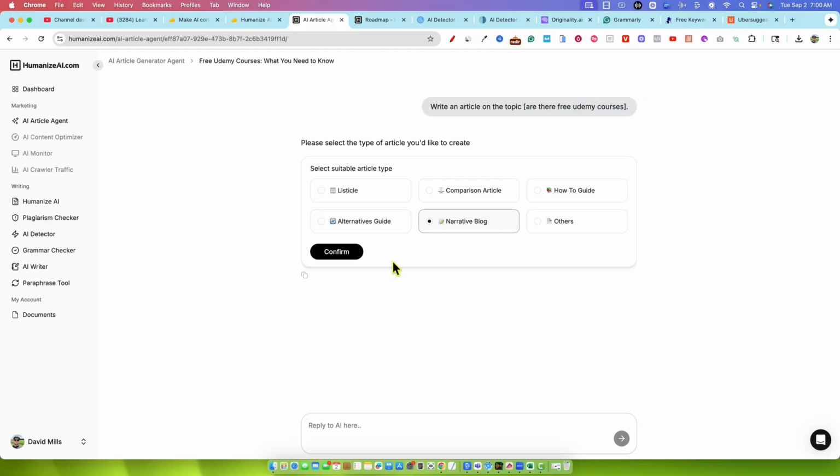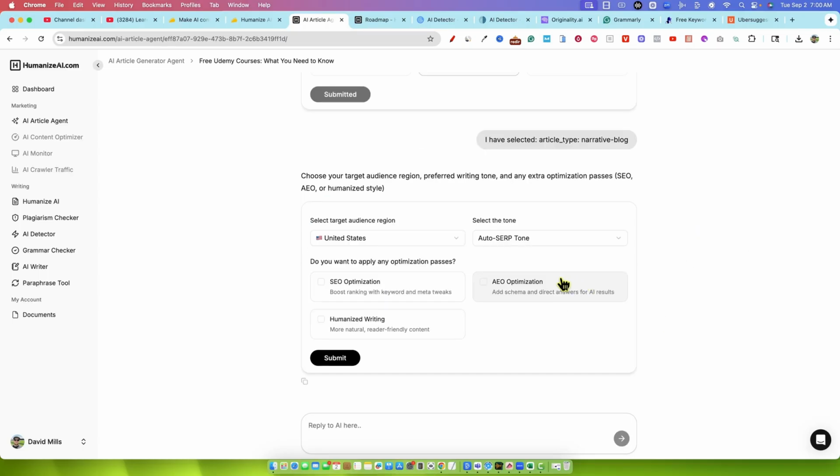Now, select suitable article type. We can go with listicle, comparison, how-to, narrative, blog, others, alternatives. So really, it would be more of a how-to or a narrative blog. I'm going to go with a narrative blog. Confirm for this one. We're just going to answer a question. So now it's going to ask us a question.